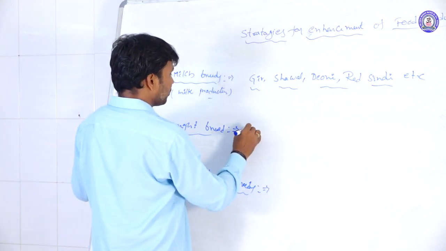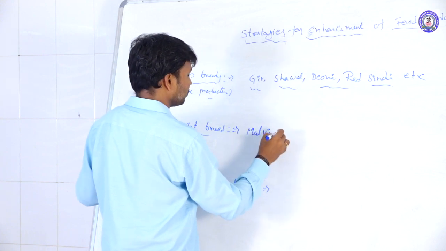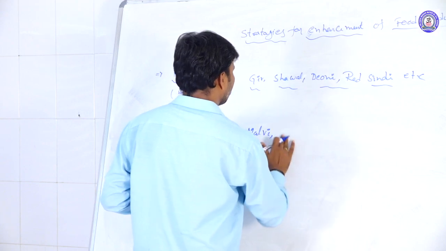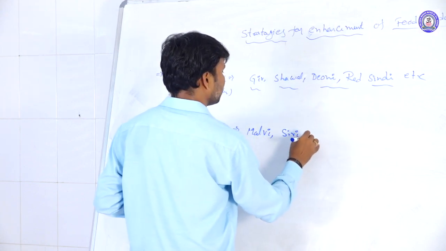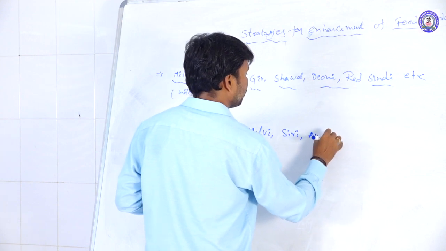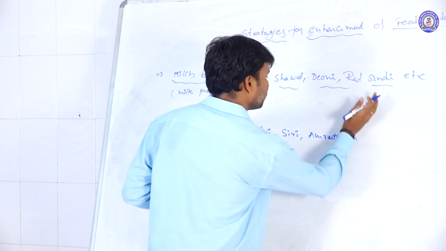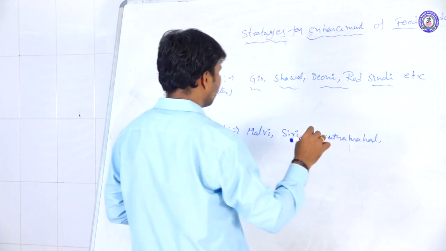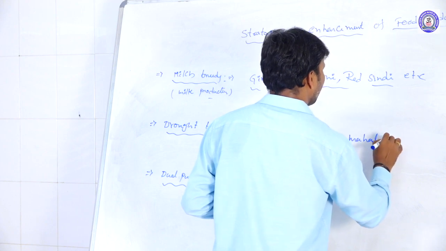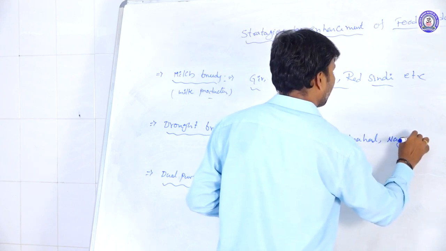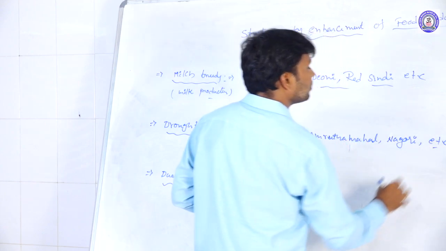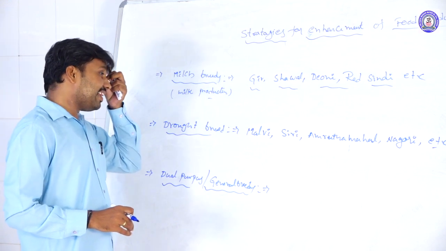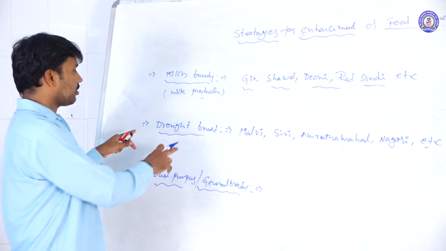So the draught breeds are Malvi, Siri, Amrita Mahal, Nagori, etc. These come under the draught breeds.